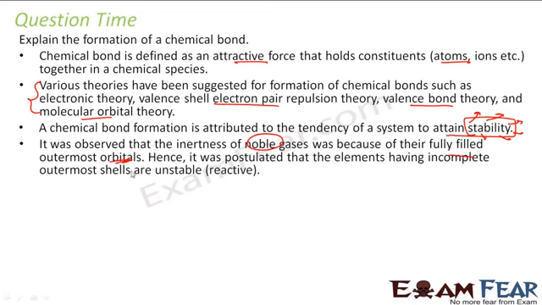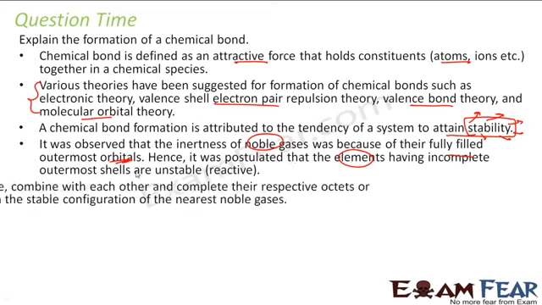So it was postulated that elements having incomplete outermost shells are unstable. By observation, some of the stable elements have a complete outermost shell, and they are unstable elements for which the outermost shell is not complete, right?